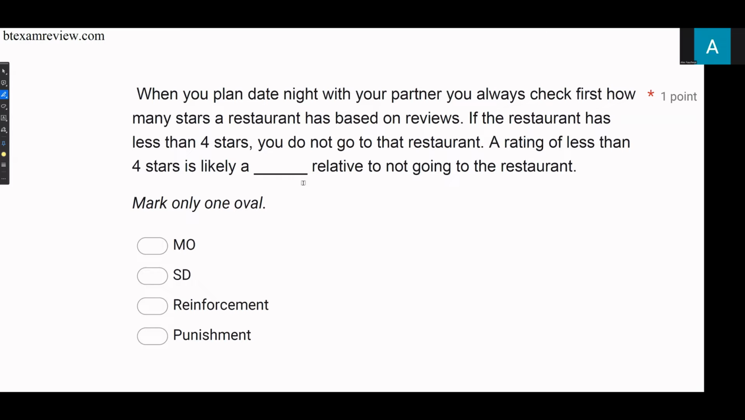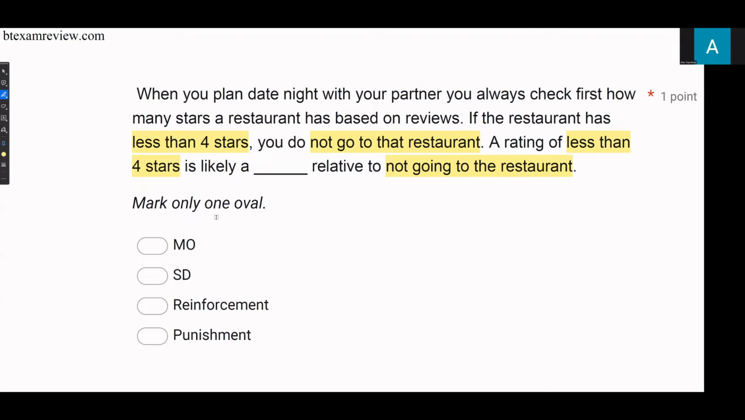All right, so let's think about this. We have a behavior question, and we have a question asking about something relative to something else. So we're looking at the effect of the 4 stars or less than 4 stars on not going to a restaurant. So let's first identify, is less than 4 stars an antecedent or a consequence? What's an antecedent? When you have less than 4 stars, it evokes a behavior of avoidance. We don't go to the restaurant. So this is clearly an antecedent of not going to the restaurant, meaning we can rule out consequences.